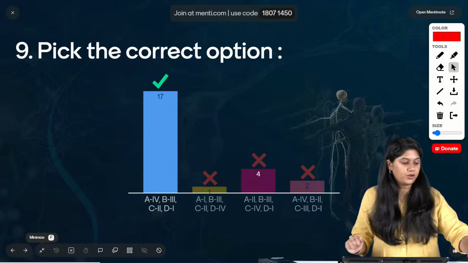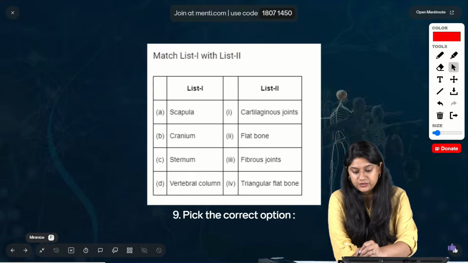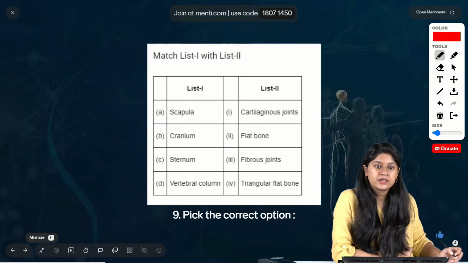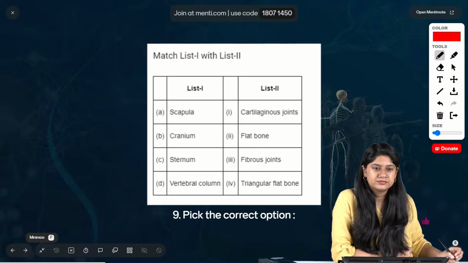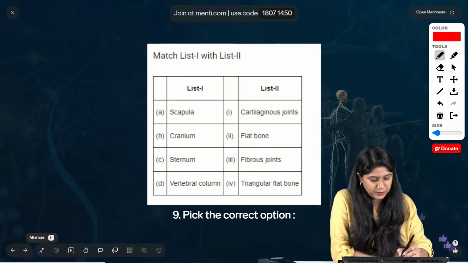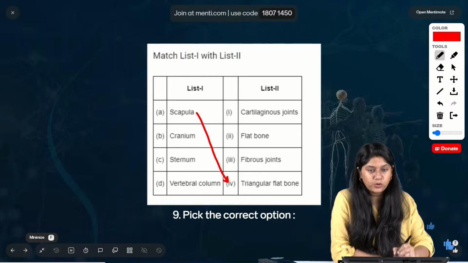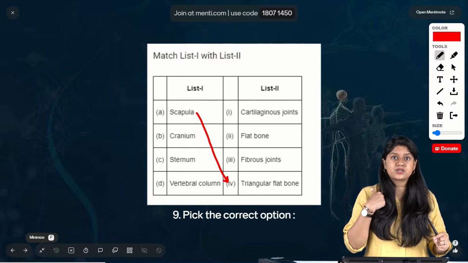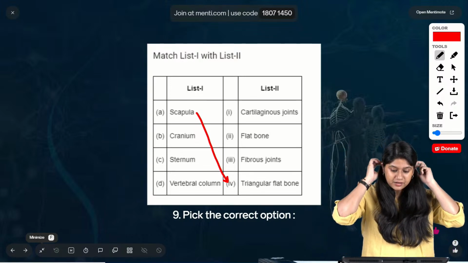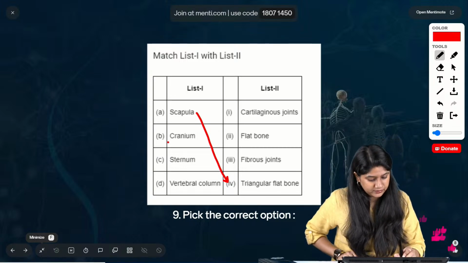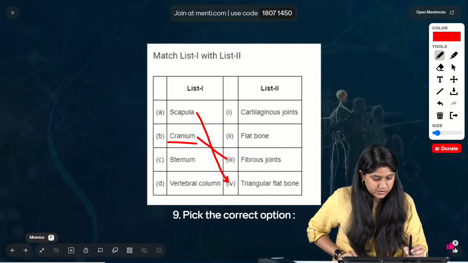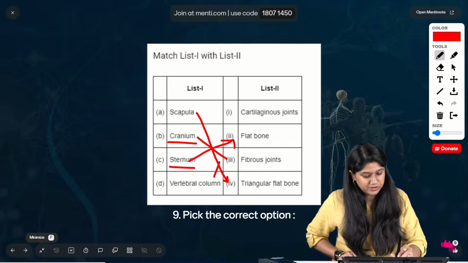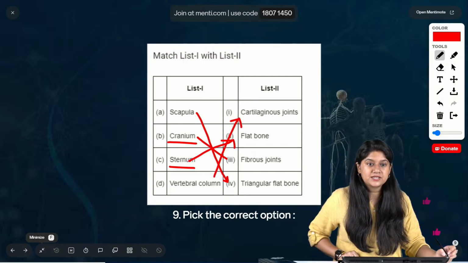Very good. 17 of you have voted for the correct answer, and that is option number A. Very good. हाँ, so scapula, triangular flat bone, कहाँ पे present है? यहाँ पे, which is attached to the collarbone. Then we have cranium, fibrous joint, sternum, flat bone. Then vertebral column, cartilaginous joint. Easy peasy.